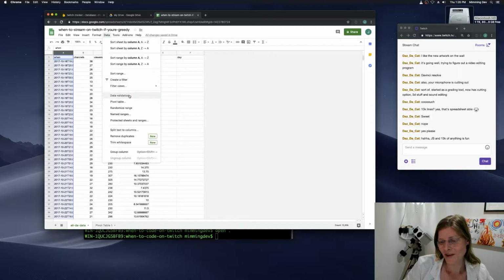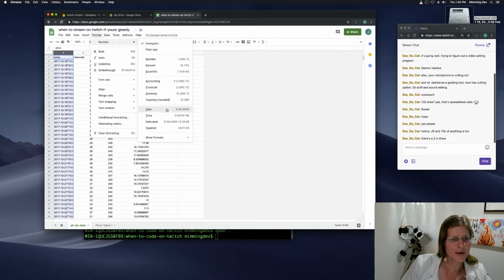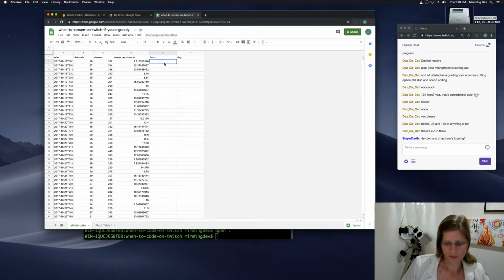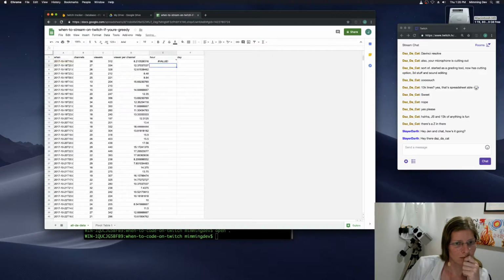JavaScript in 13 lines of anything is fun. Yeah. Sheets also, I don't know what about it. It just has a way of murdering everything sometimes. Format, I think I go to format and then tell it it's a date. Do you actually know you're a date now? Nope, you do not know that you're a date.